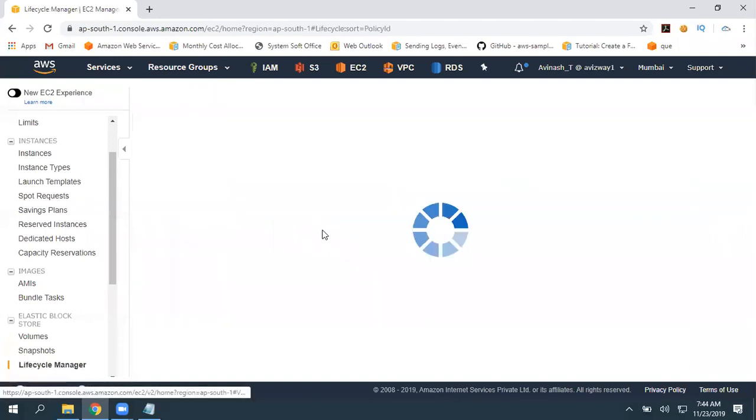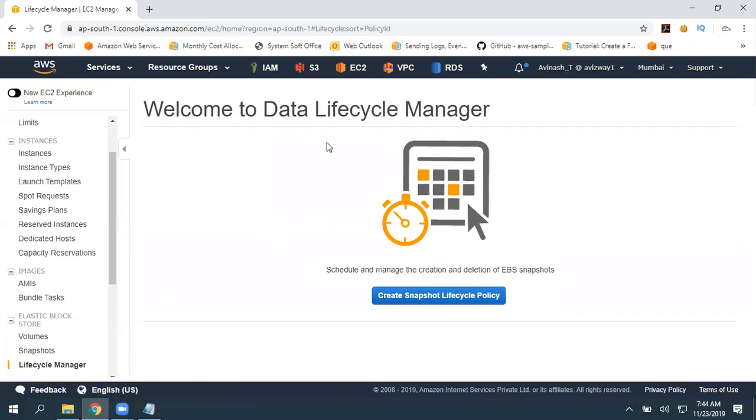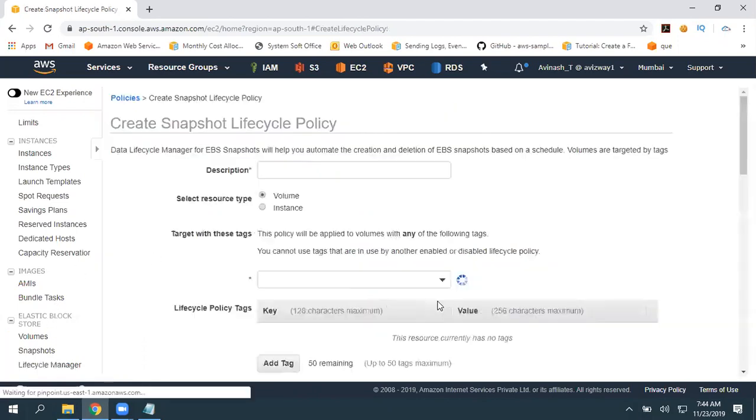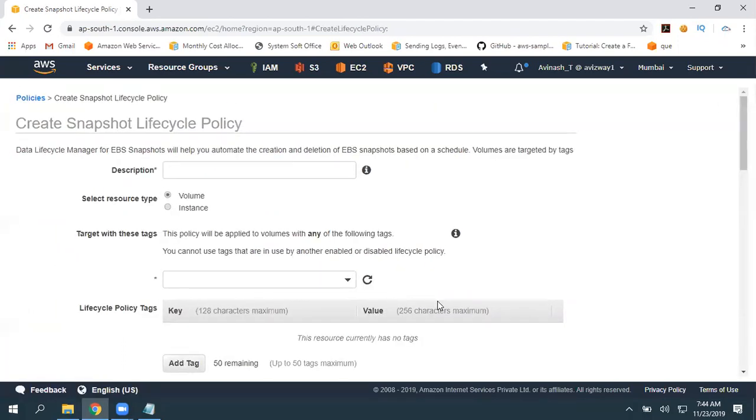Then by using Lifecycle Manager, we can create a lifecycle policy. And this EBS snapshot lifecycle policy is going to create snapshots automatically. Again, for however many previous days of snapshots you require, it is going to keep them. The remaining ones, it is going to delete. Okay, so let's create that. Click on create snapshot lifecycle policy. Here is a description. You can give any description. For example, I want to create a daily snapshot mechanism.